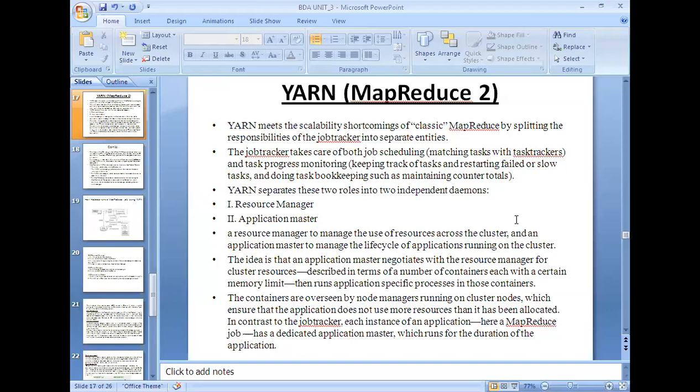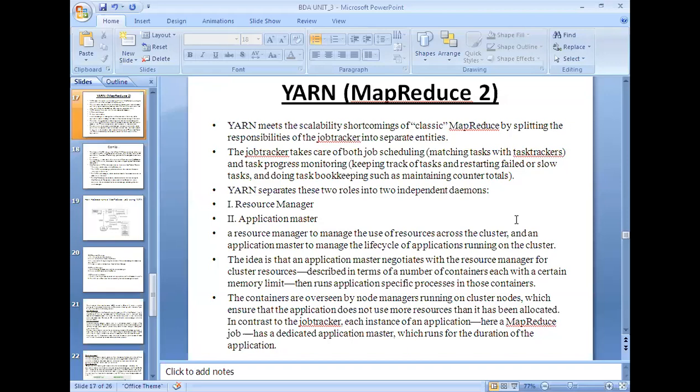So YARN separates these two roles into two independent daemons. One is the resource manager and another one is the application master. The resource manager is responsible for job scheduling, whereas the application master is responsible for task progress monitoring.